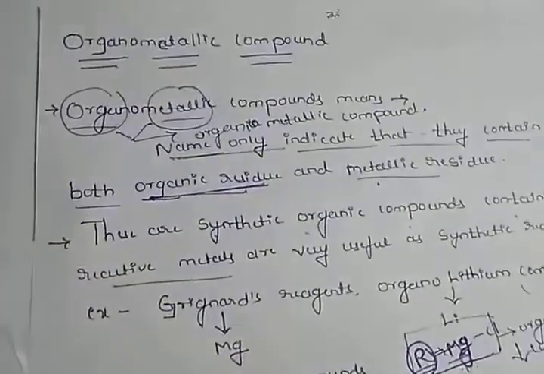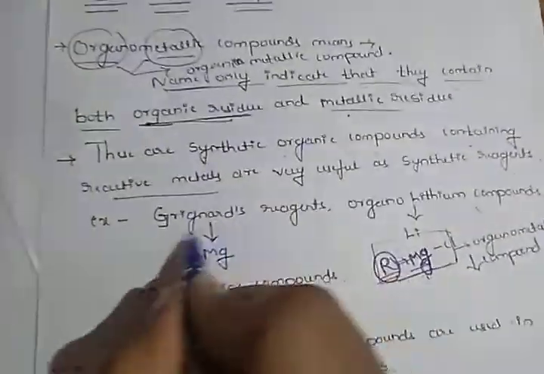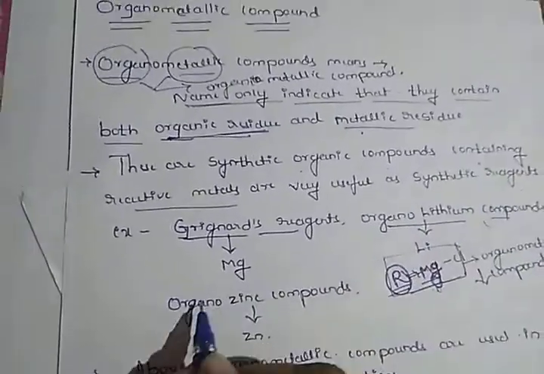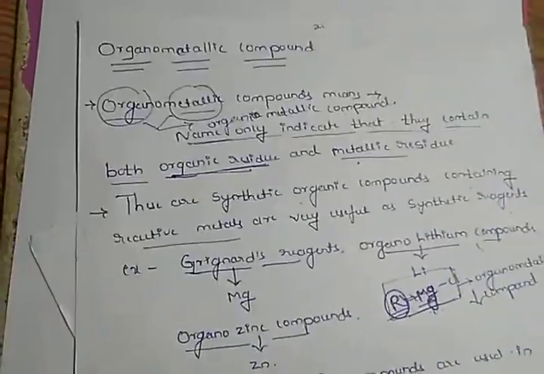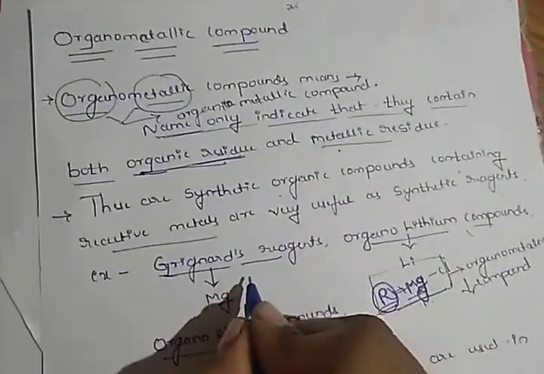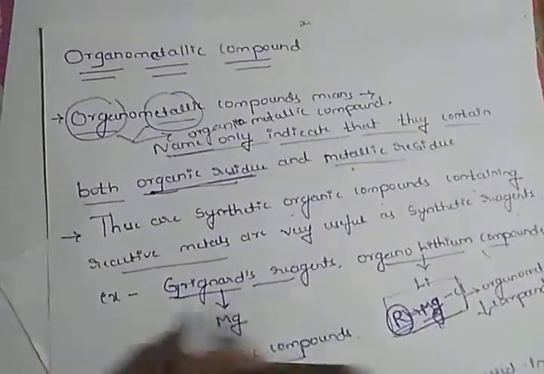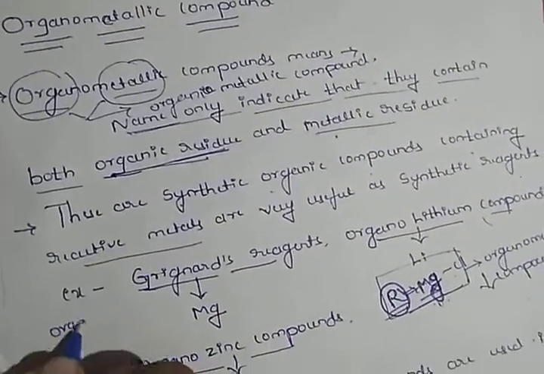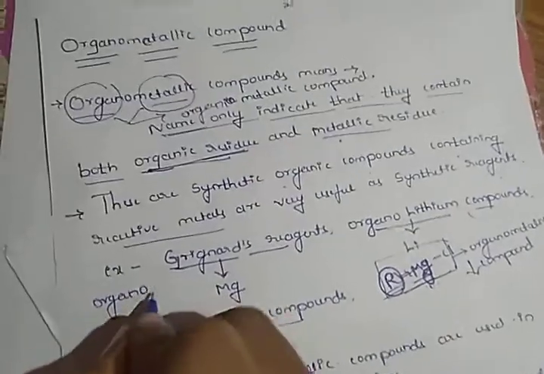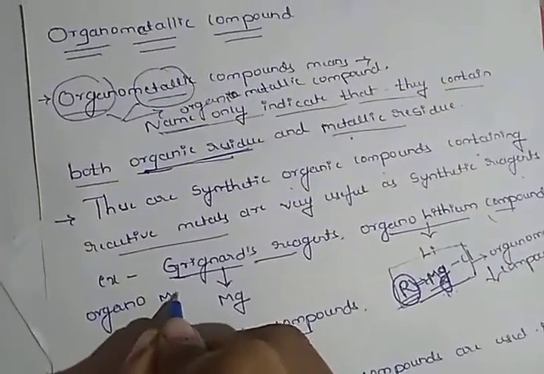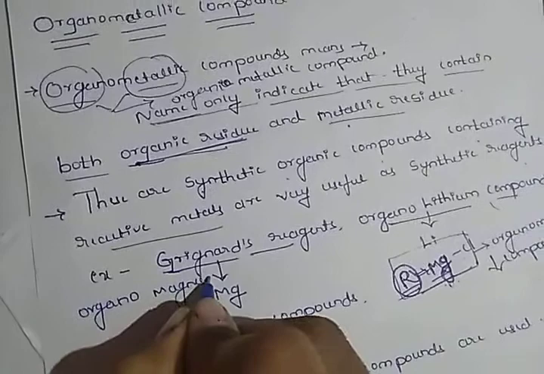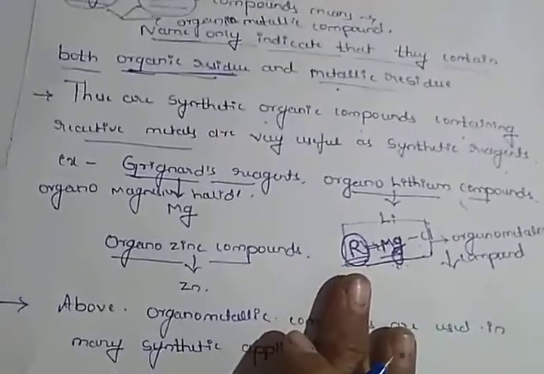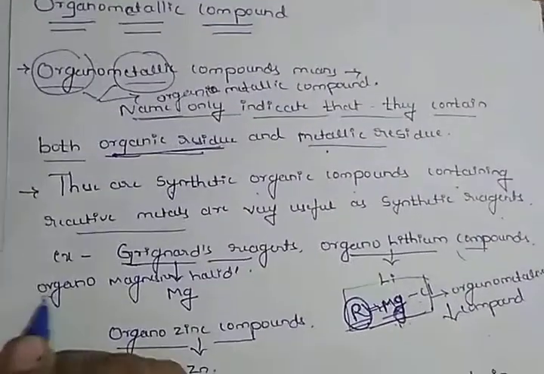Some examples of organometallic compounds are the Grignard reagent, organolithium compounds, and organozinc compounds. The Grignard reagent, halo magnesium, is also called by the common name organomagnesium halide.